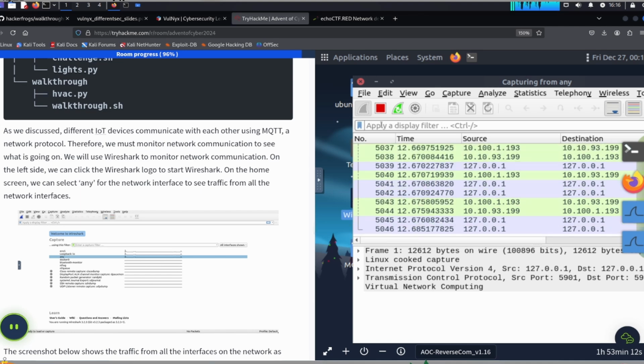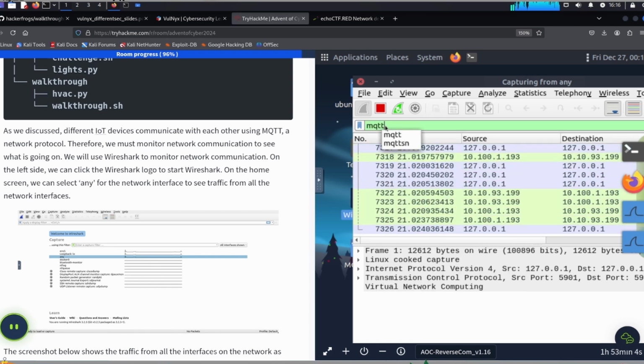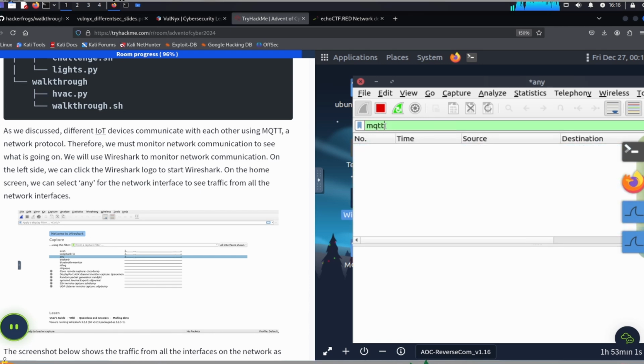So go ahead and click on this display filter over here and then type in MQTT and hit enter. That's going to restrict the traffic that Wireshark is listening to only the MQTT protocol, which right now is none.